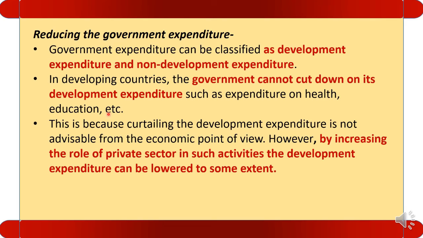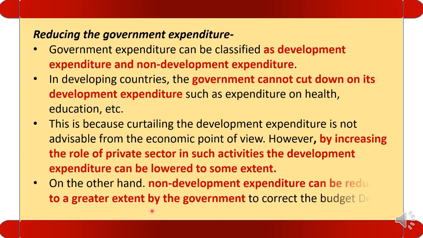The next is, on the other hand, non-development expenditure can be reduced. We have seen that the development expenditure cannot be decreased, provided the private sector helps the government. But non-developmental expenditure can be reduced to a great extent by the government to correct the budget deficit. So how can we rectify the budget deficit? Only by lowering the non-development expenditure.